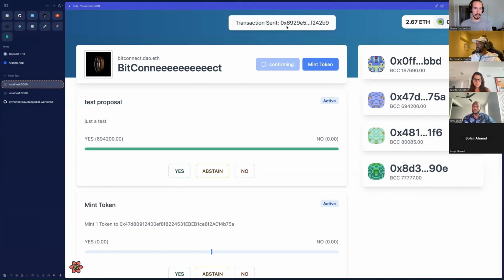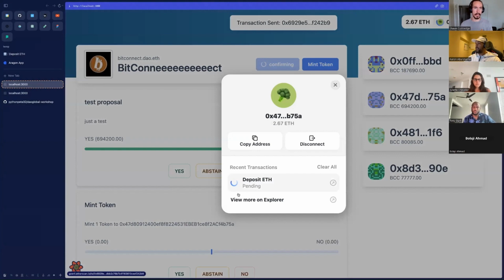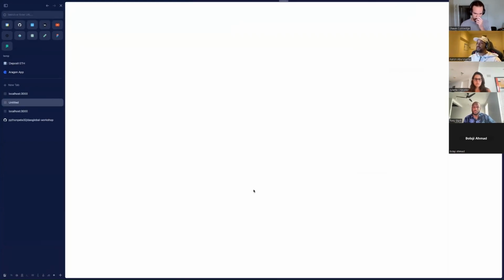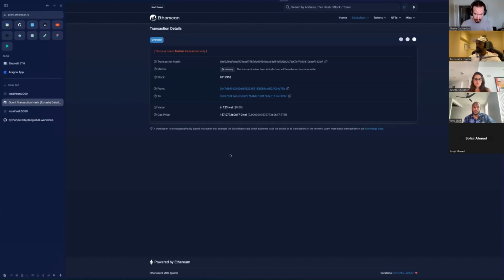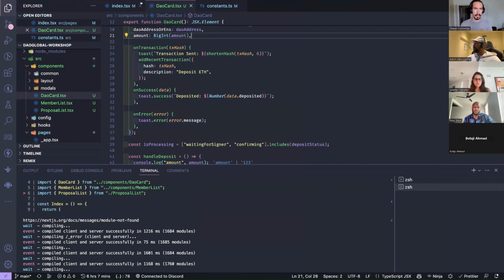Okay, and now we're getting a toast. As soon as we get the transaction hash back, we're getting "depositing," then it's confirmed. We can go to Etherscan, see the transaction, all that good stuff, right? Okay, cool. Let's see how much time we have left. We've got 10 minutes left.